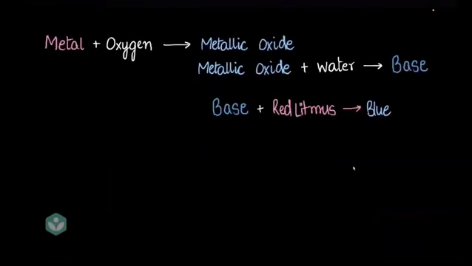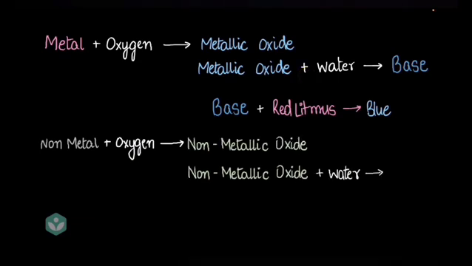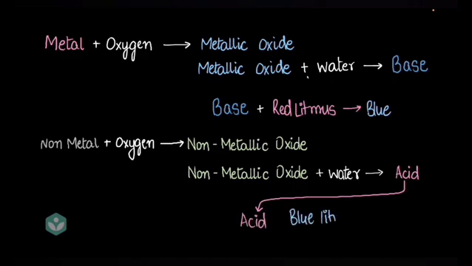Let's summarize. Remember how with metals we had metals reacting with oxygen to give metallic oxides, and then metallic oxides reacting with water to give bases. What about nonmetals? Nonmetals react with oxygen to give non-metallic oxides, and when you get them to react with water, you get acids. Now, I'm sure you know this already. Acids have the ability to turn blue litmus into red, right? So that was about the reactions of metals and nonmetals with oxygen, and then their oxides with water.